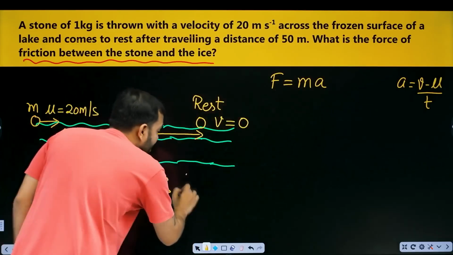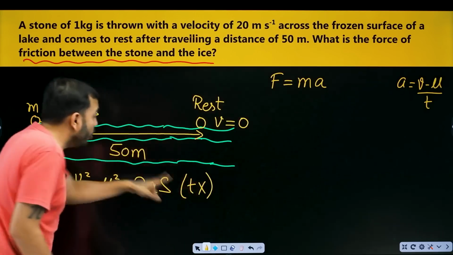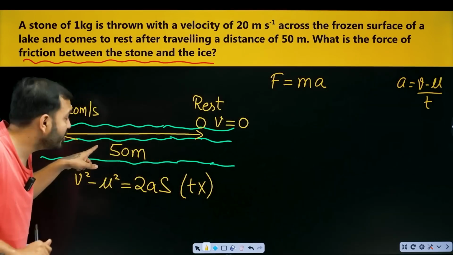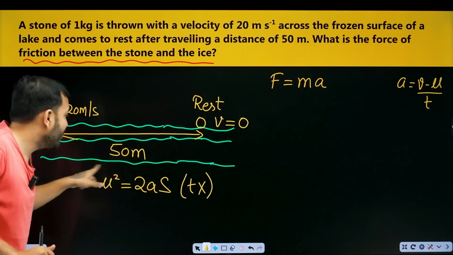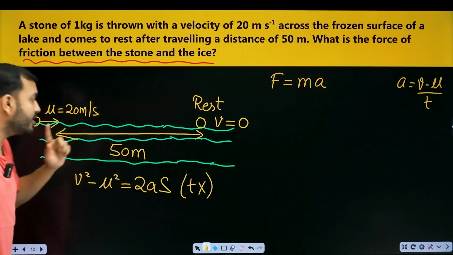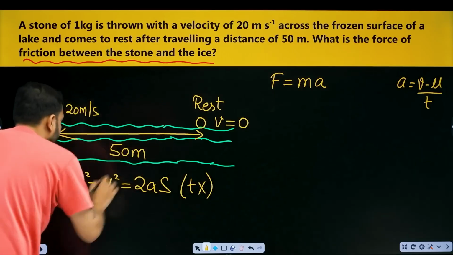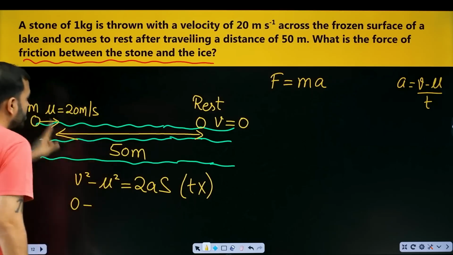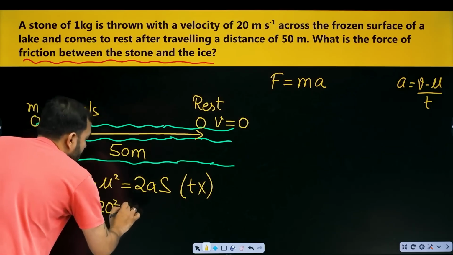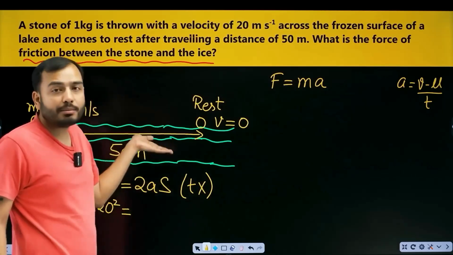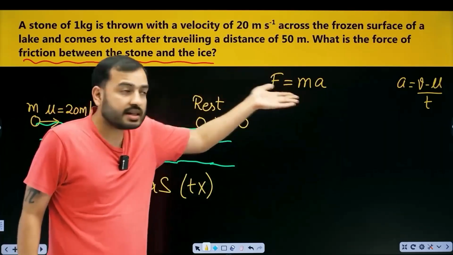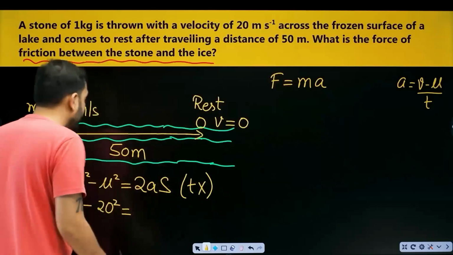Look, does this equation have time? No. And does this one have time? No. Distance? Yes. v? Yes. u? Then this equation will apply here. Final velocity is 0. Initial velocity is 20 squared. How will we know which one applies? Look, time is not given. One way to get acceleration is this. Time is not given, so this will apply.